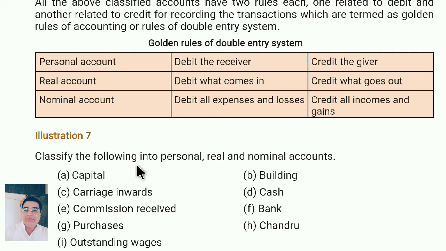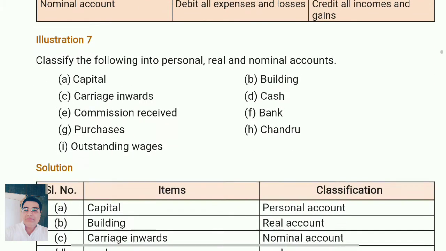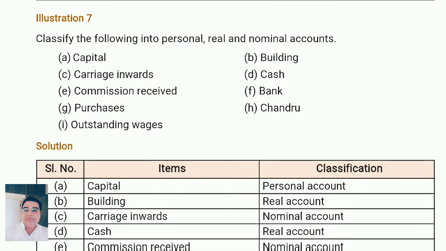Now see here, classify the following into personal, real and nominal. You have to say whether these items are personal, real or nominal account. So first one, capital. Capital is what? This is your company, for example, and you are investing money into the business, so capital is your personal account. Next one, building. Building is your property, asset. So property relates to real account.